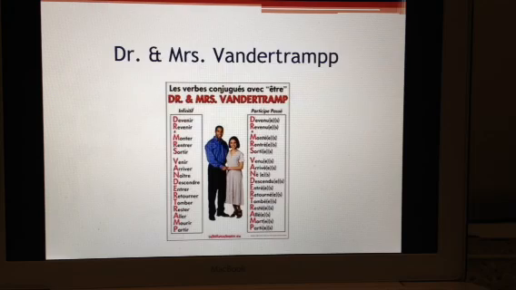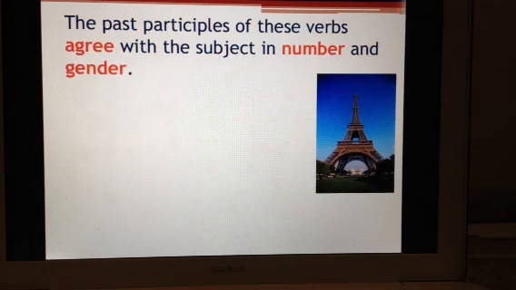It is missing the second P, which is passé. Passé again means to pass, and that one is used as well. Sometimes it uses avoir if you're talking about spending time. When you use être, the past participle has to agree with the subject in number and gender. Only when you're using être, never when you use avoir. So only for these special verbs do you do this.